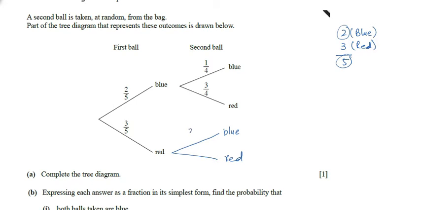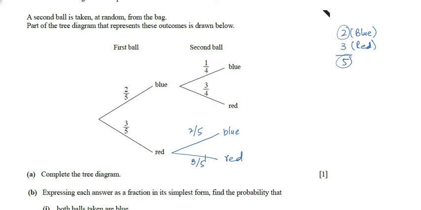So probability will be 2 upon 5. Because if the ball is red, we will not take out that ball, we will keep that ball again into the bag. Now if the first ball is red and we are picking the second red ball, we kept that red ball again into the bag, so total we have 3 red balls once again. So the probability of second red ball is 3 upon 5.